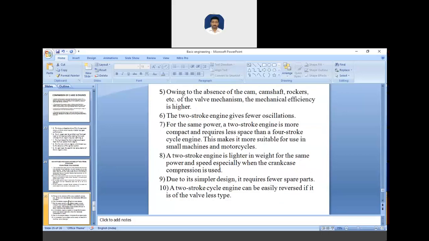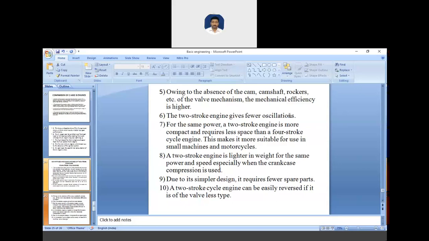The two-stroke engine gives fewer oscillations. For the same power, a two-stroke engine is more compact and requires less space than the four-stroke engine cycle. This makes it more suitable for use in small machines and motorcycles. So the two-stroke engine is lighter in weight for the same power and speed, especially when crankcase compression is used.